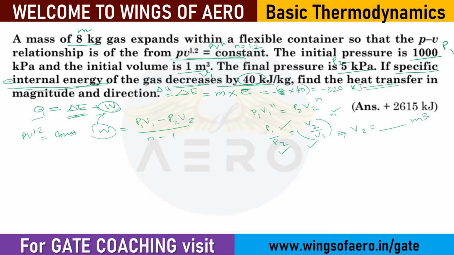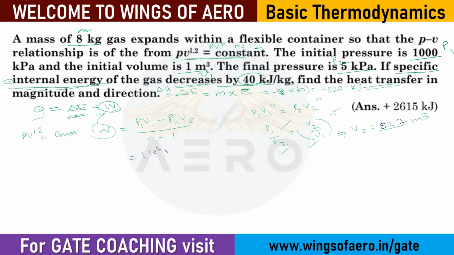Can you follow? Now you find out step by step. First you find out what is the V2 value. Substitute that. First you tell me what is the V2 value. 82.7 meter cube. Very good. So once you know 82.7 meter cube, then here you can substitute that directly.